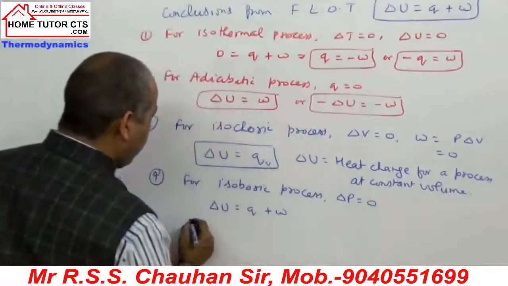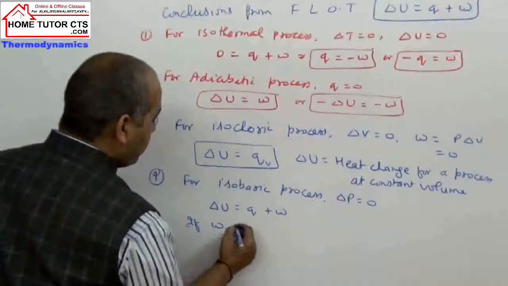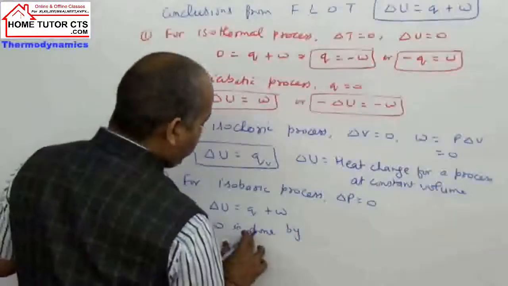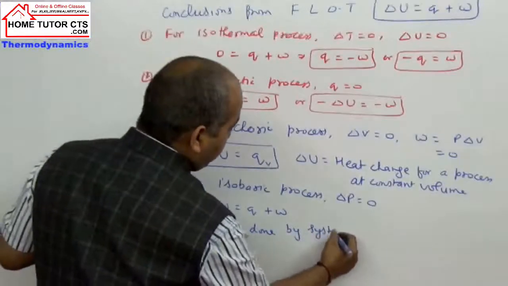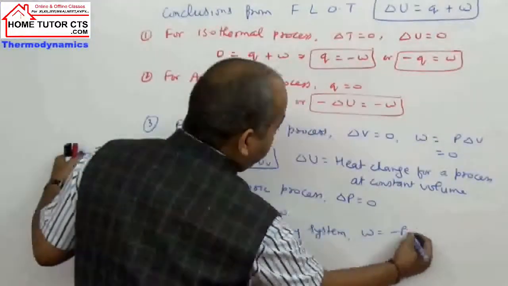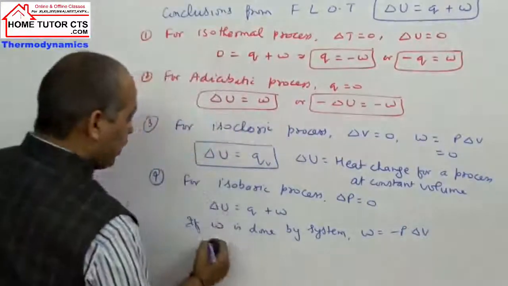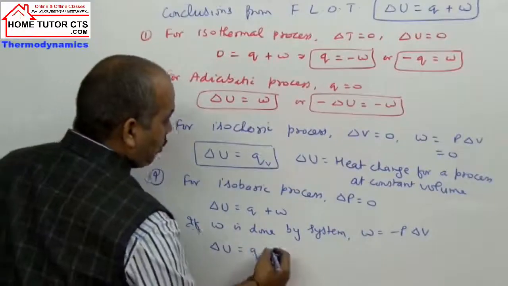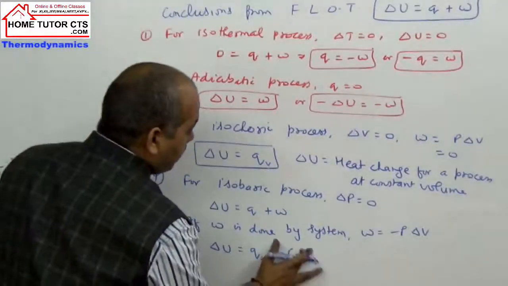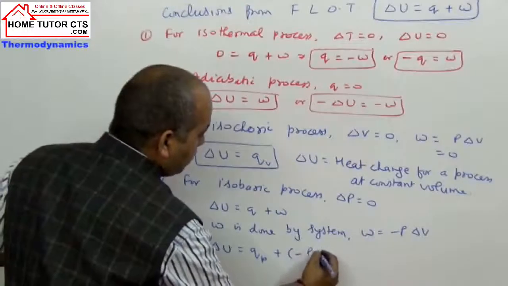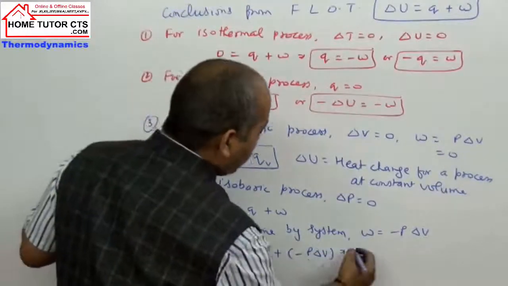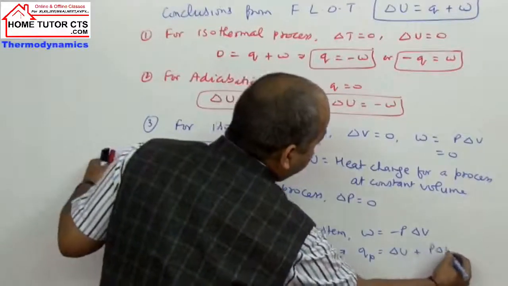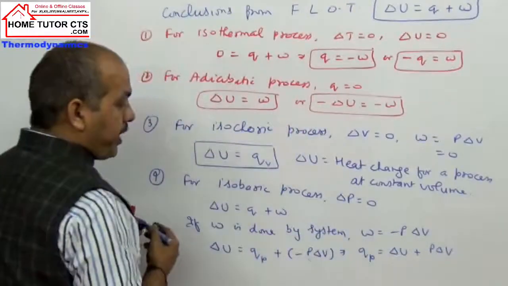If the work is done by the system, I can write work as minus P delta V, and I write the term Q as QP. So QP is delta U plus P delta V. It is one more way of writing the expression.